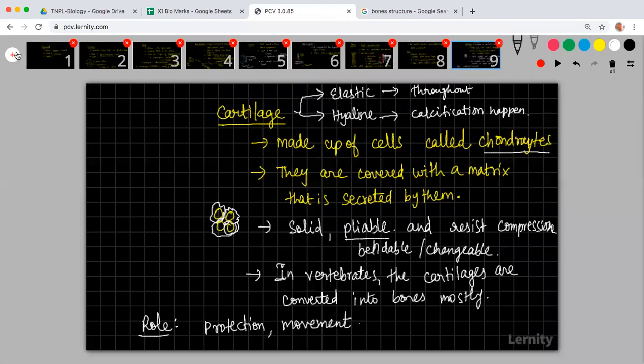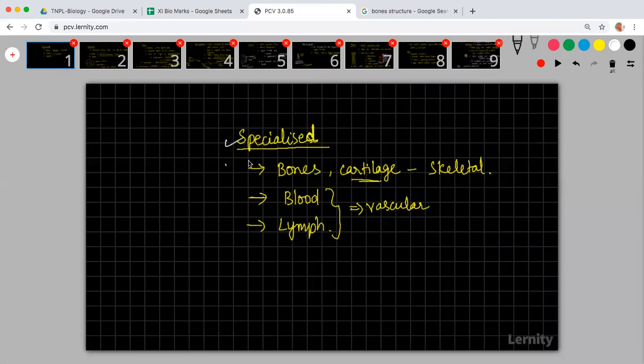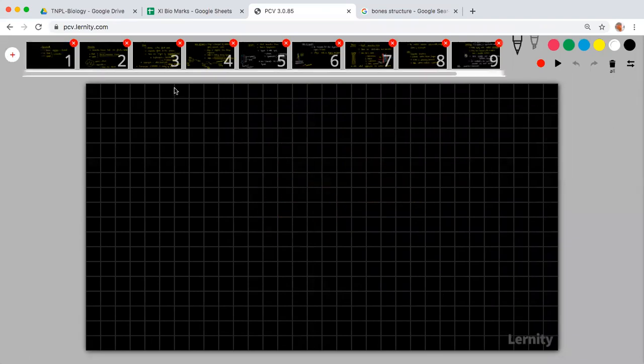Okay, so now let us move on further. With this, we have completed specialized connective tissues. You have two things pending in this chapter. One is your nervous system, and the second one is your muscular system. We are going to study that now. We will try to study about muscles.